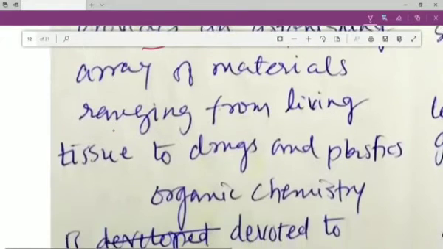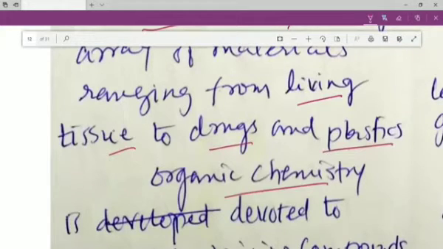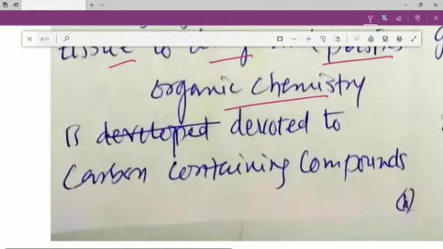So we can see lots of materials produced by carbon, ranging from living tissue to drugs and plastics. So my dear students, carbon is found all around the environment and everywhere, even inside our body as well as outside our body.